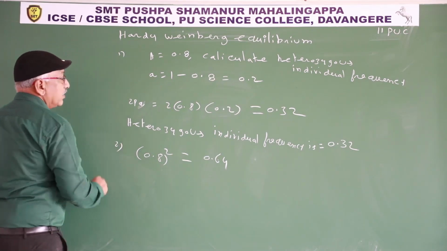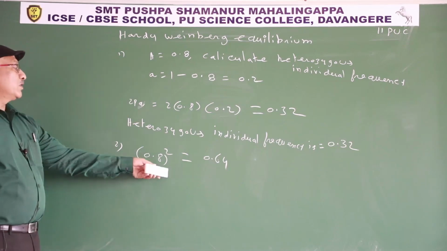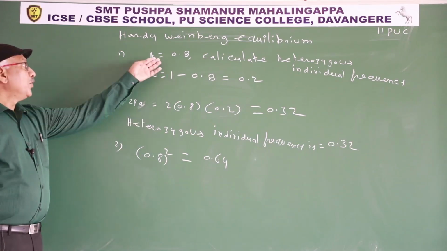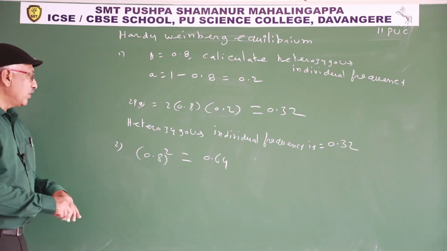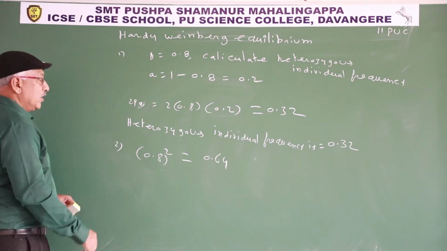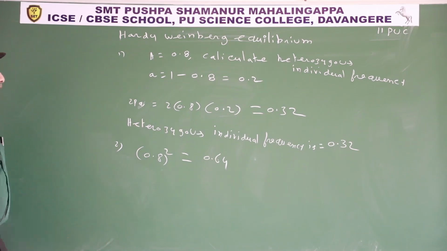Or second is calculate the homozygous dominant individual frequency. You already know capital A is 0.8. Homozygous dominant individual frequency means p square, that is 0.64.